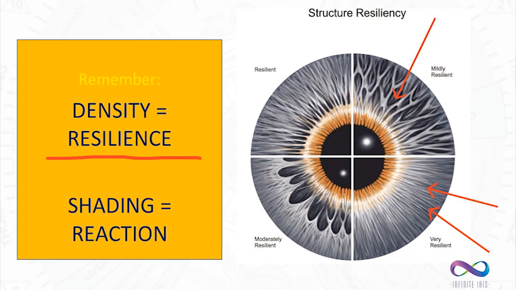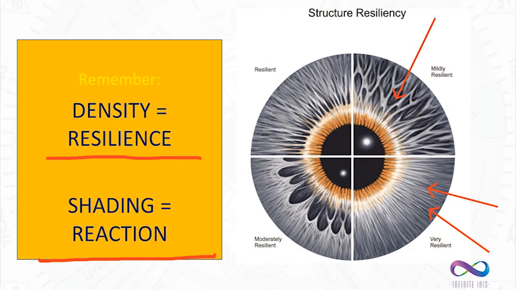Density is a measure of a person's ability to work hard, decrease frequency of illness, and increase recuperative powers when they are ill. Physical resiliency is about our genetic makeup and our inherited strengths. It shows us the abuse capacity of the body. Resiliency is measured by the thickness and the depth of the iris fibers. The second equation that we are learning here is shading equals reaction. Shading equals reaction. How well can the body react to illness?